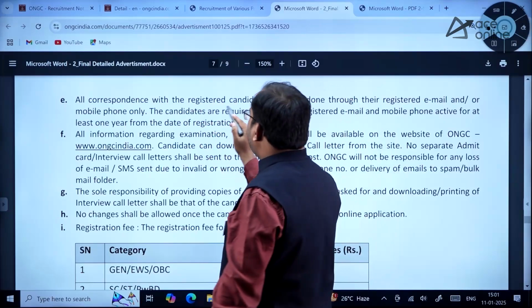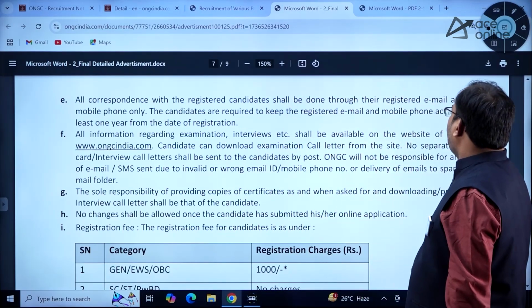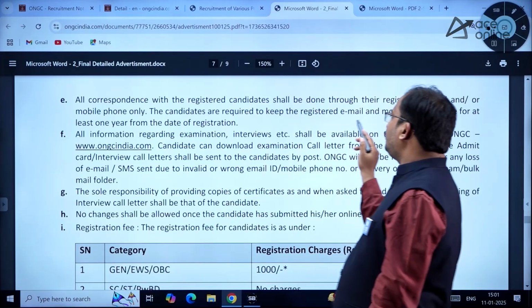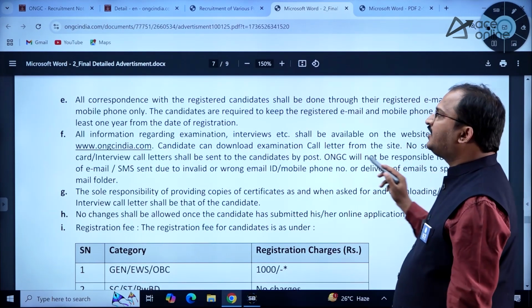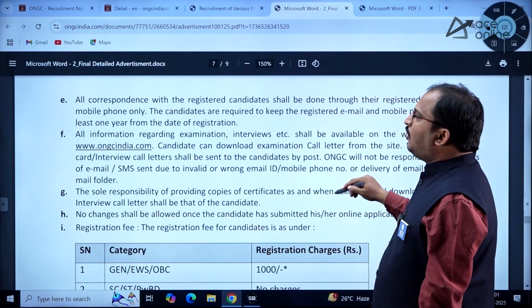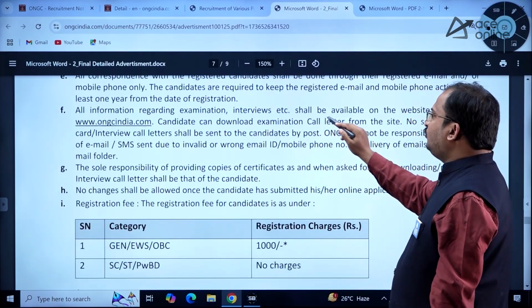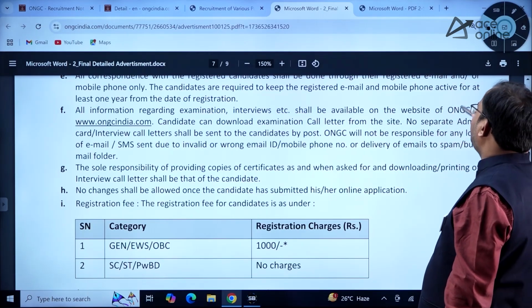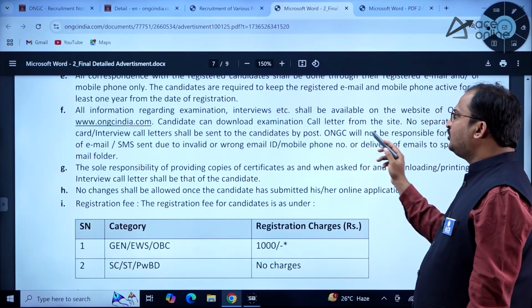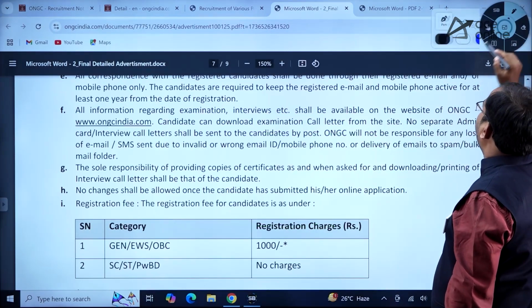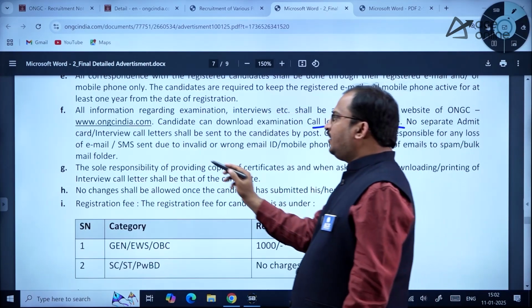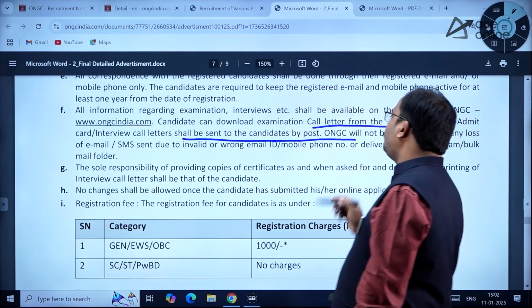All correspondence with the registered candidates shall be done through registered email ID and or mobile phone only. The candidates are required to keep the registered email and mobile phone active for at least 1 year from the date of registration. All information regarding examination, interviews, etc. shall be available on the website of ONGC. So you can see here, candidates can download the examination call letter from the website. No separate admit card or interview call letters shall be sent to the candidates by post.